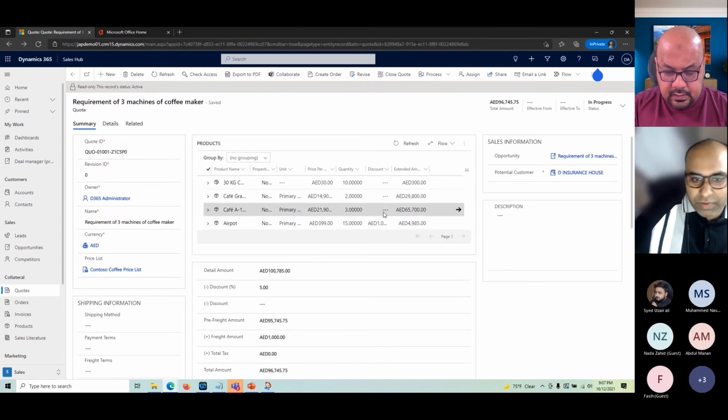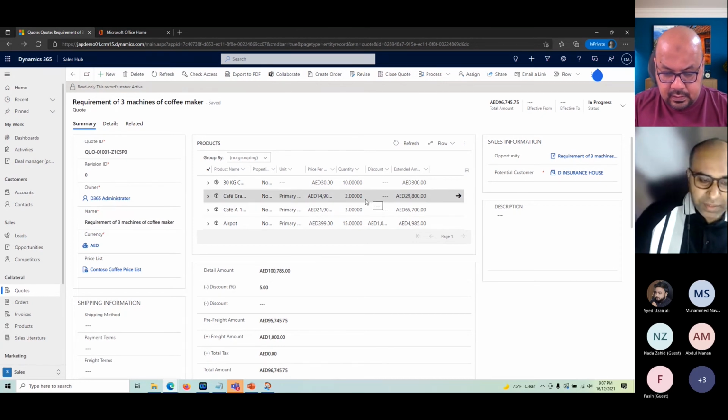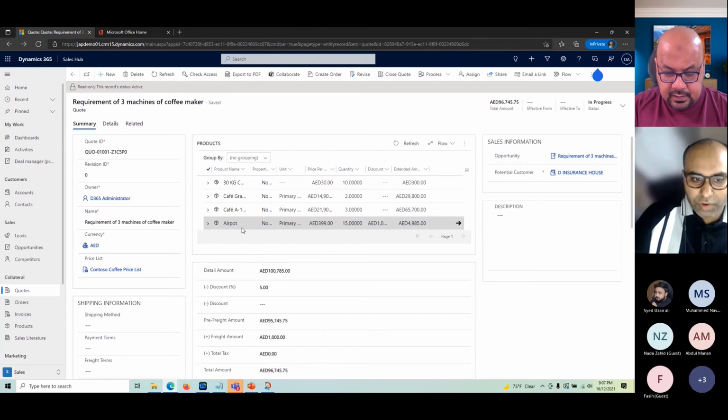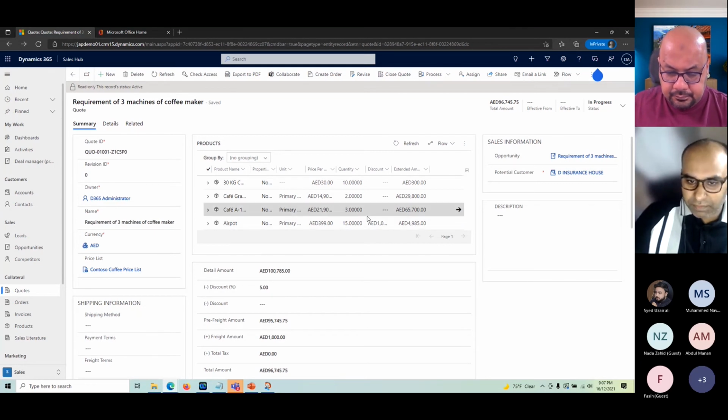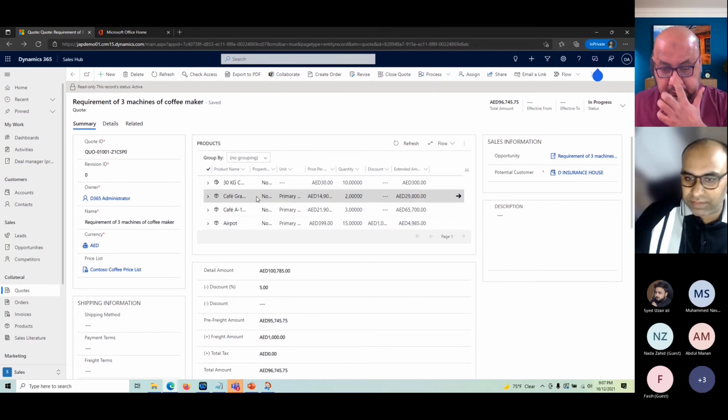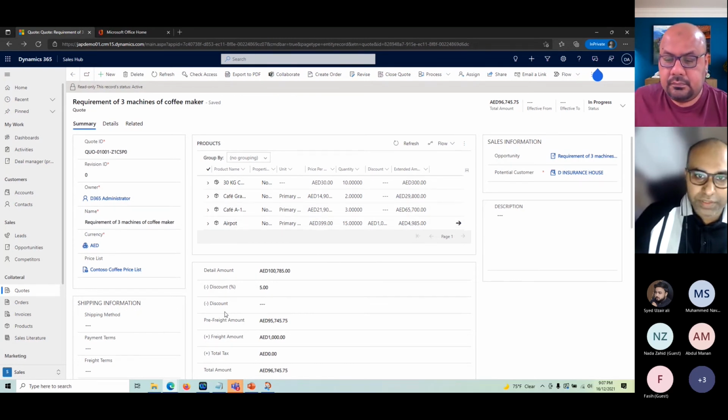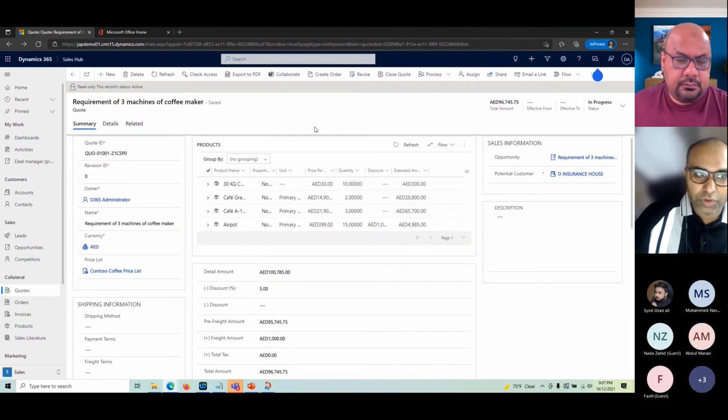So let's assume our customer has changed his mind and said, okay, for now let's skip this particular product called AirPort. And his boss or his procurement team wants to add some more discount on this Cafe A1 product, and the rest seems to be fine. So what we'll do is, as I said, we cannot change this particular quote. We should not do this.